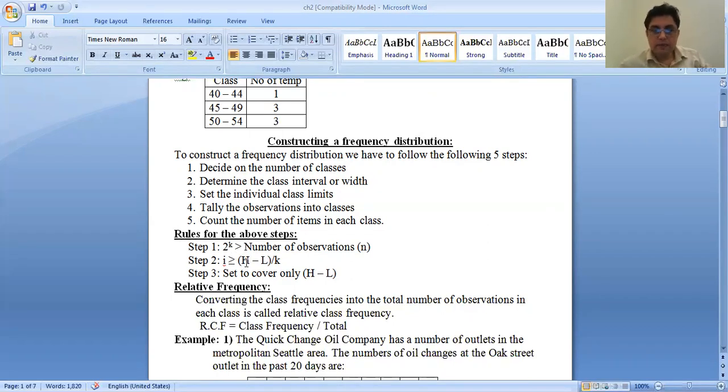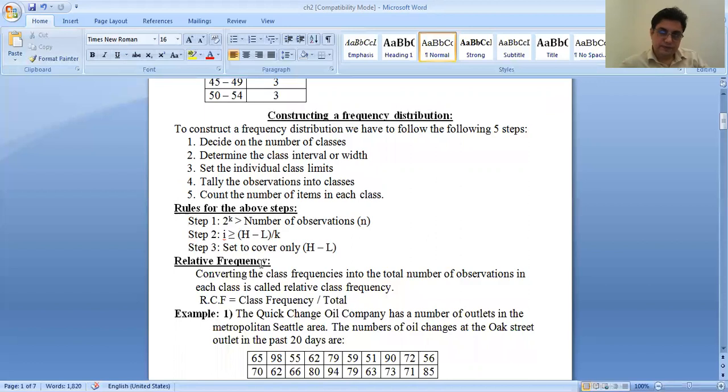What is H? The highest value in the given data, and L is the lowest value in the given data. So H minus L is called the range. And k, we already decided, is the number of classes.